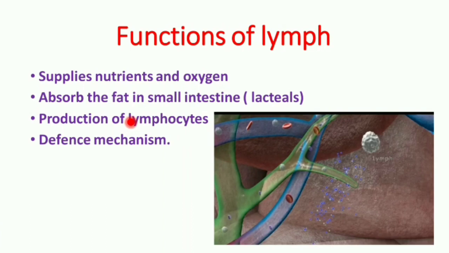Coming to the functions of lymph. So it supplies the nutrients and oxygen. So these are the lymphatic capillaries. These lymphatic capillaries connect all the cells. So it can transport the nutrients and oxygen to all the cells, and it absorbs the fat in the small intestine. It is called as lacteals, that is the villi in the small intestine, and it has a main role in the production of lymphocytes. Thereby it acts as a major role in defense mechanisms.